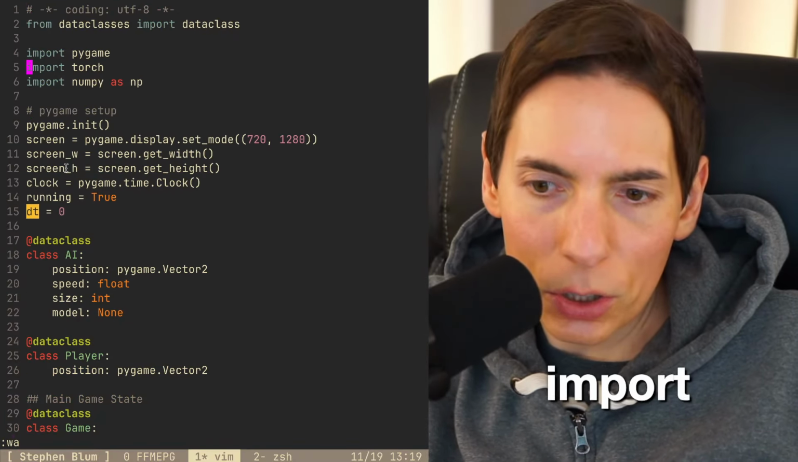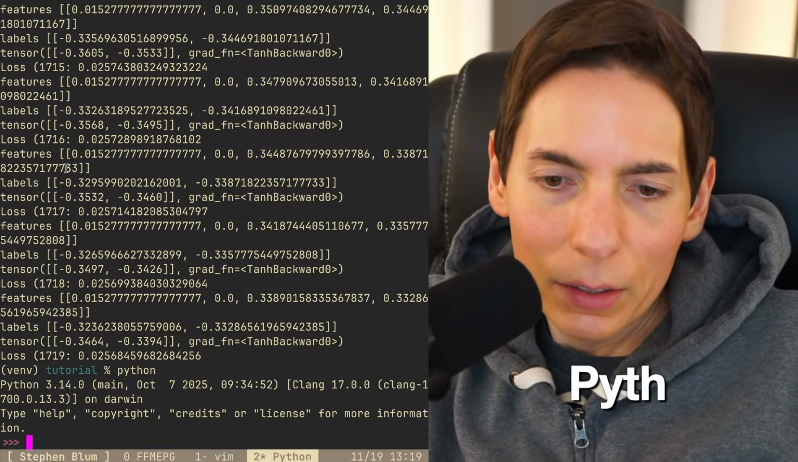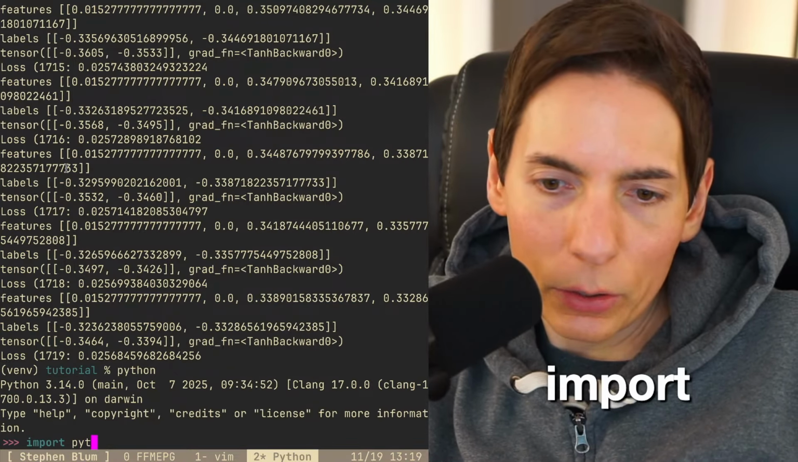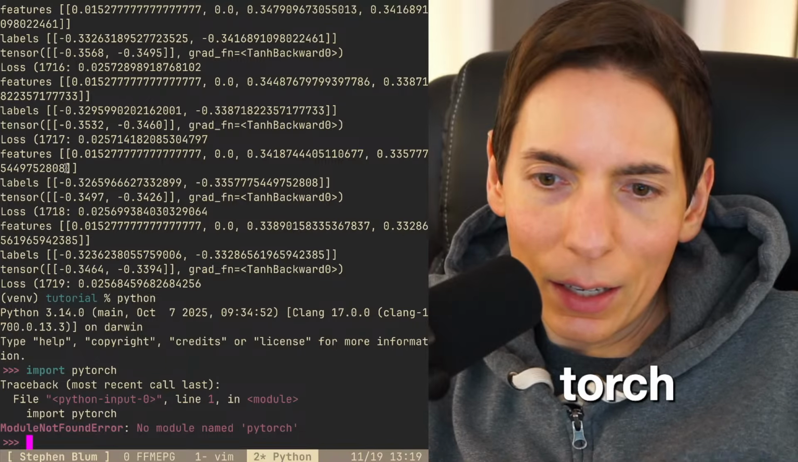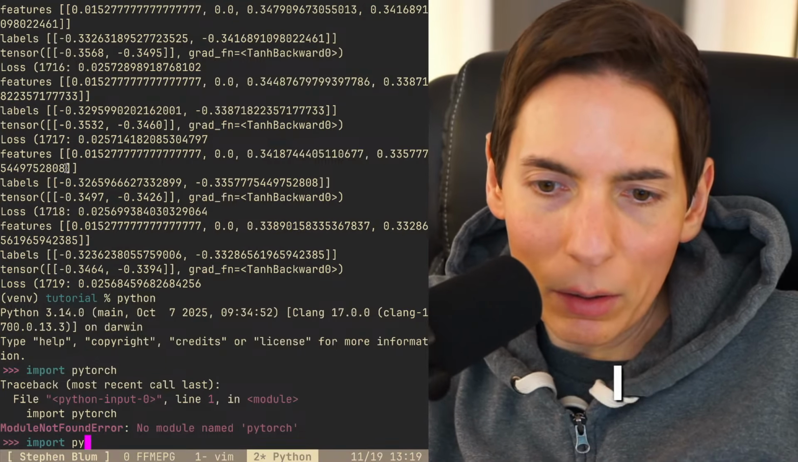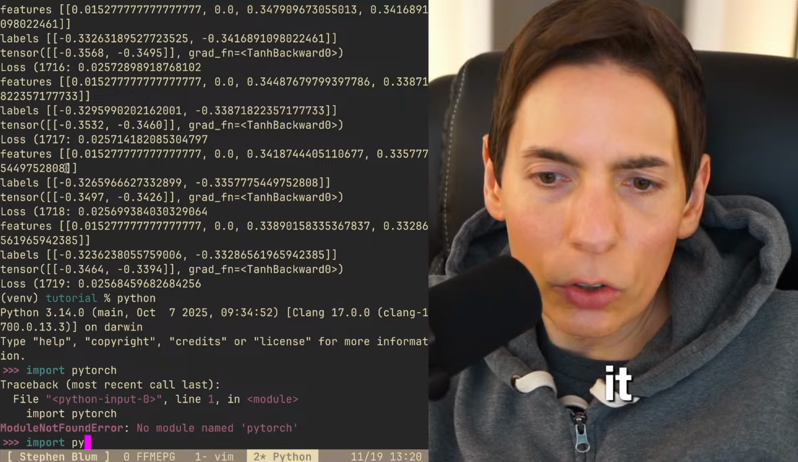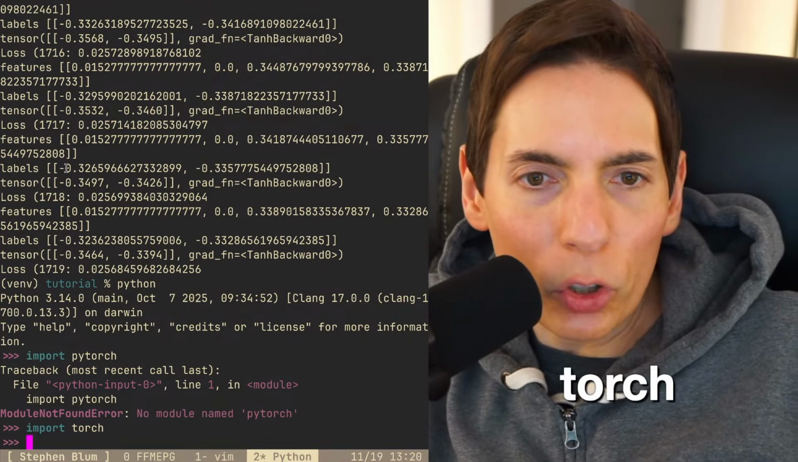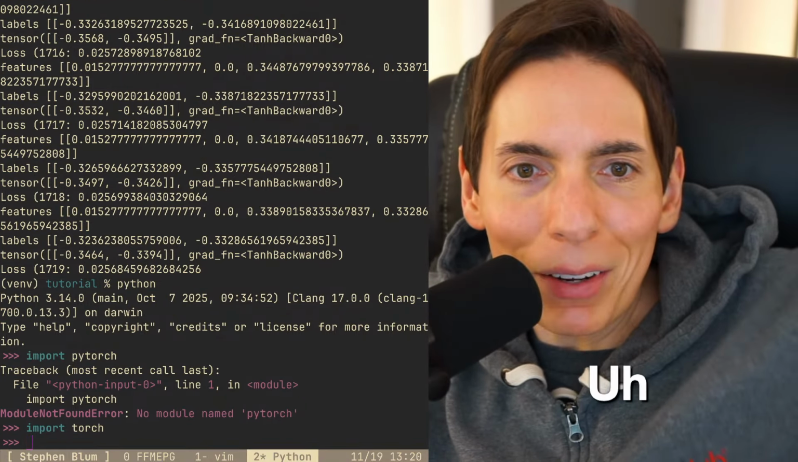So import PyTorch, Python. Let's see, import PyTorch. Oh, I got to type it correctly. Did I not type it right? Oh, it's just called torch. Import torch, you guys.